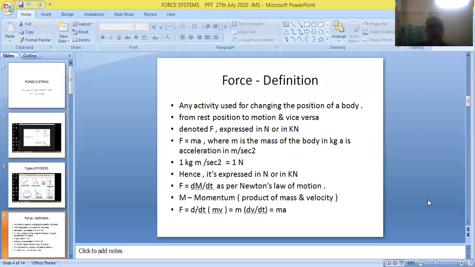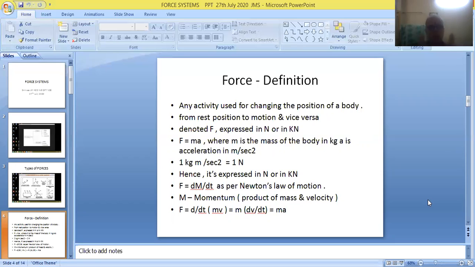So friends, we can here note down the definition of force: an activity that is used for changing the position of the body. So that can be referred to as a force. The body can be changed from rest position to moving position, or from moving position to rest position.